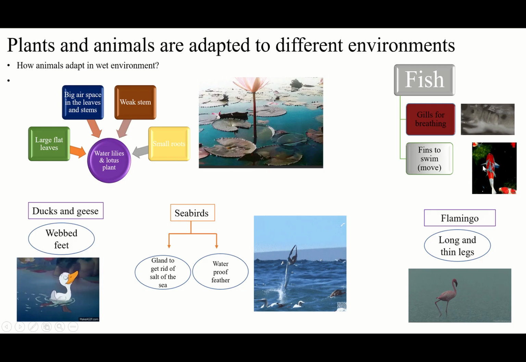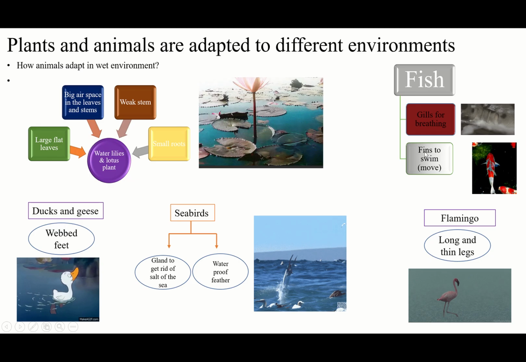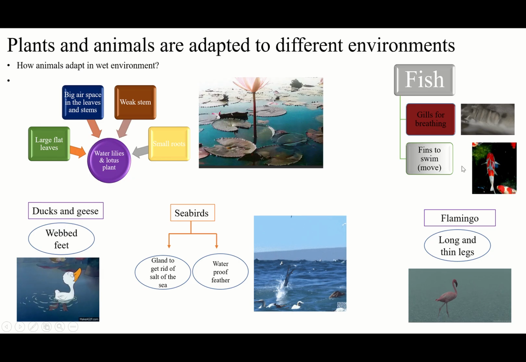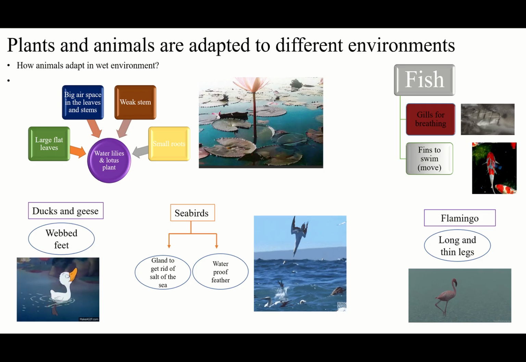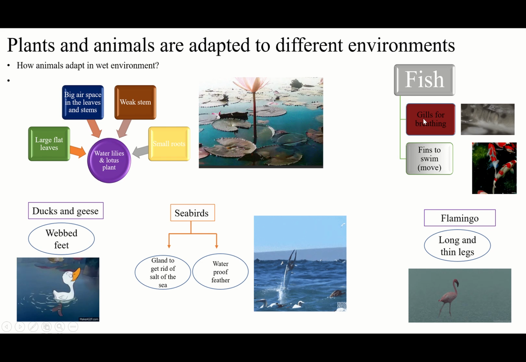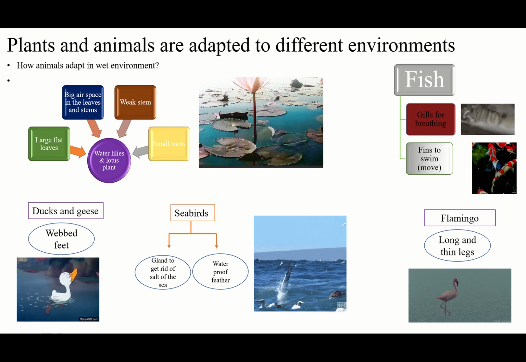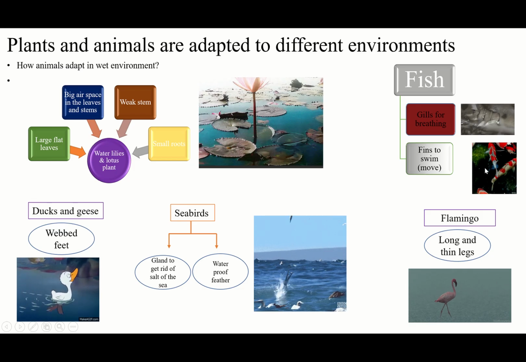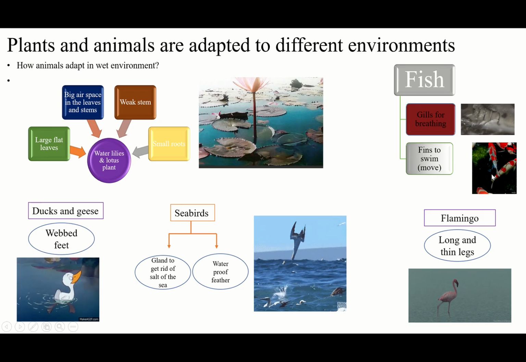You see they have these extra parts. These are the fins, so the fins are to swim, to move through the water. It means the fish are using two things for adapting to the wet environment. One, their gills to take oxygen from the water for breathing, and number two, fins to swim. They need fins to swim, to move through the water.